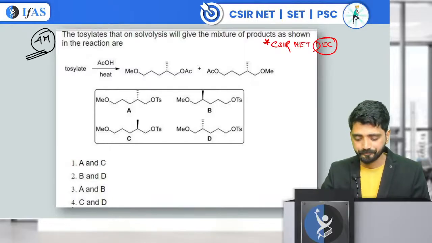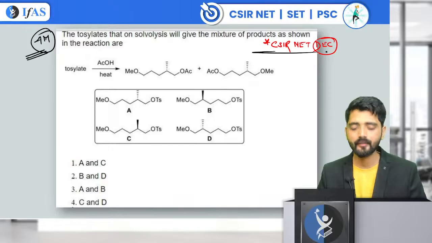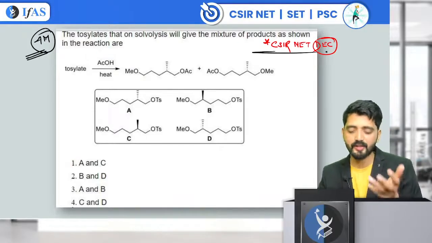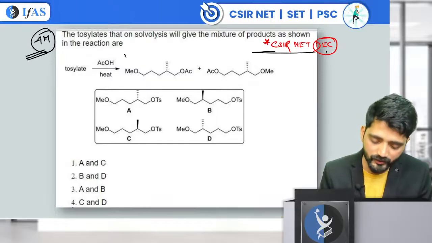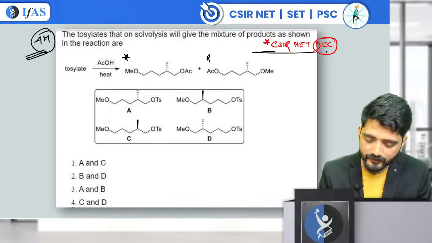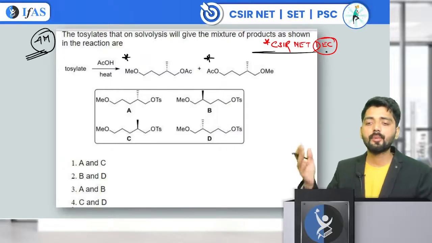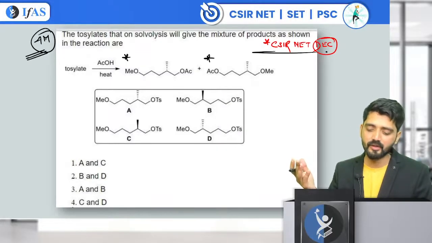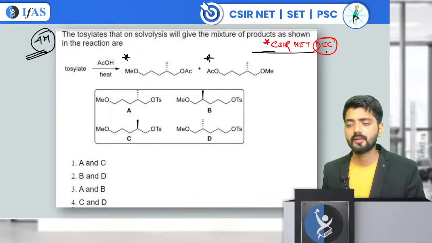Okay, now tell me what is going to be the product. Not the product, they have given the product, they're asking about the reactant. Which two reactants are going to give you the products which are going to look like this? This is the question. One of the products is a rearranged product and one is your normal NGP product.